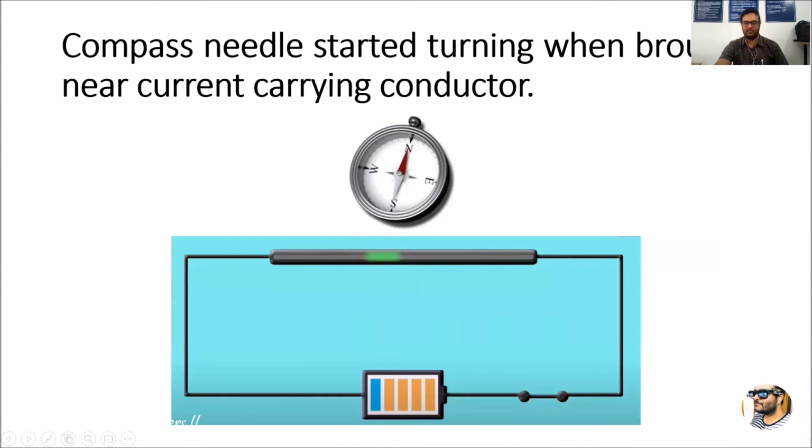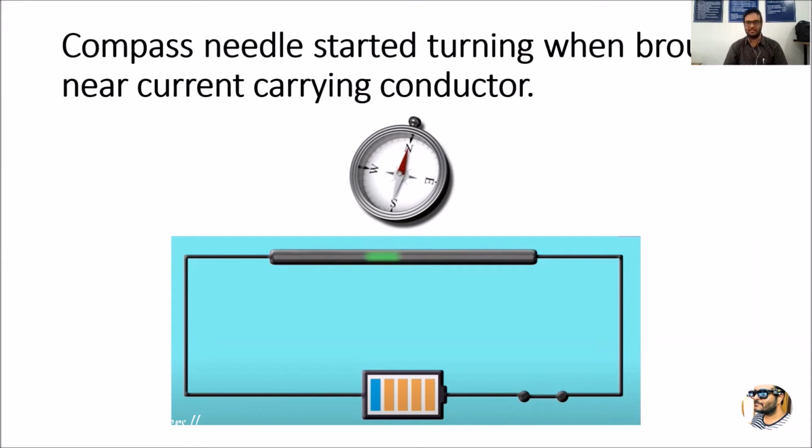Now, whenever the switch is on and the current is passing through the current carrying conductor, okay, he picked up a compass where we can see the directions, and whenever this compass was brought near the current carrying conductor, the compass needle started turning or deflecting. So what is the nature of a compass?